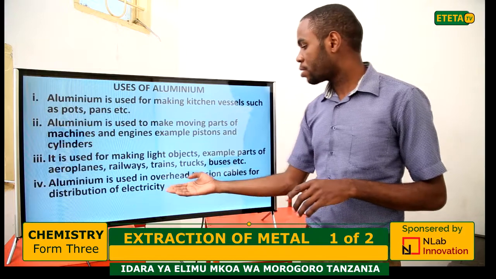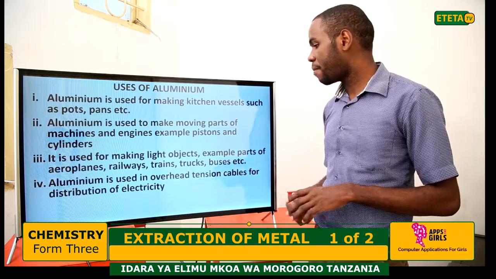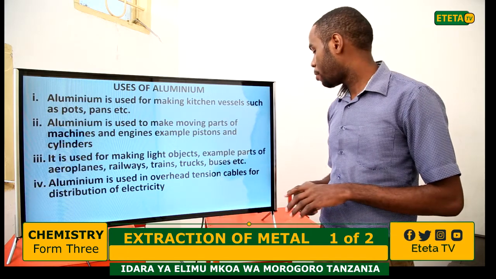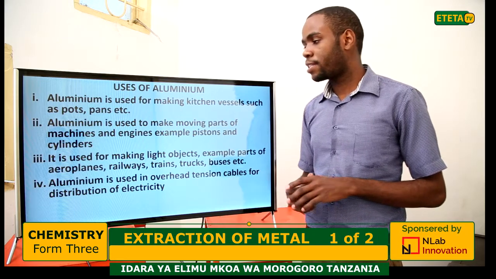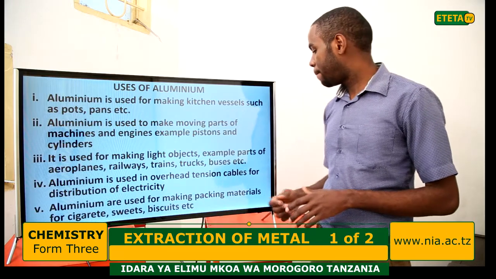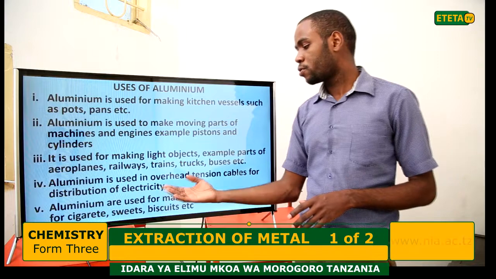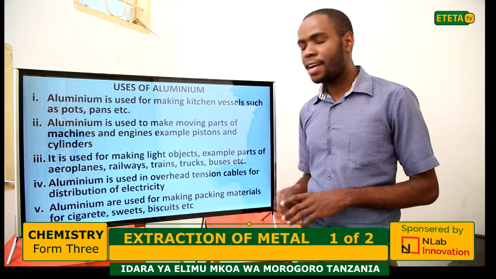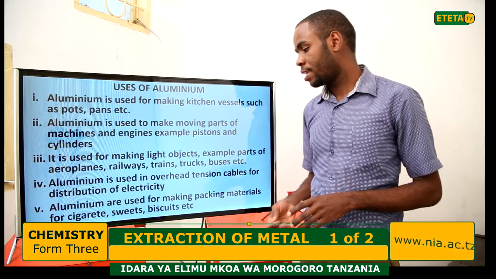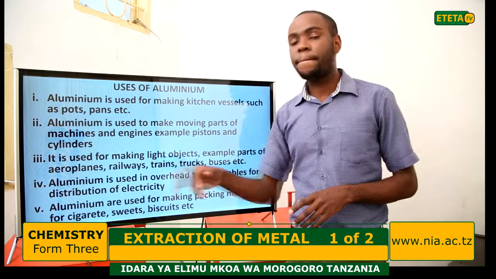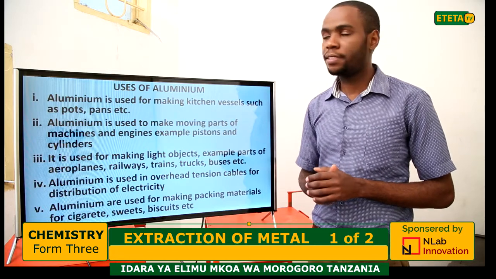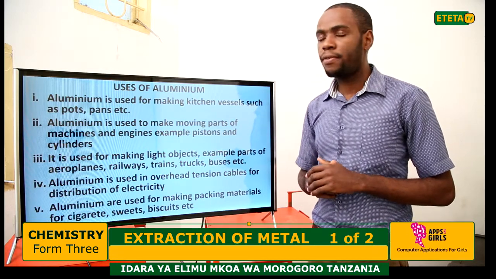Another, aluminium is used in overhead tension cables for distribution of electricity. Also, aluminium is used for making packing materials for cigarettes, sweets, biscuits, etc. So these are some uses of aluminium.